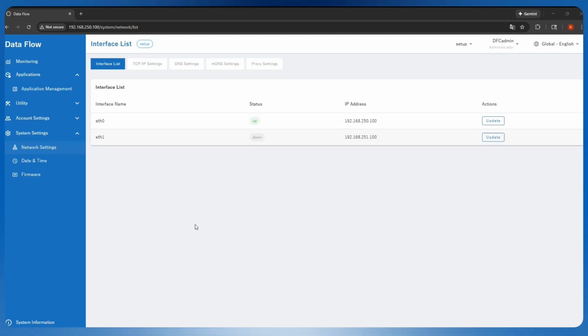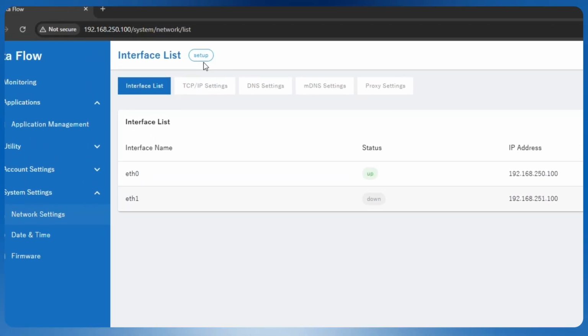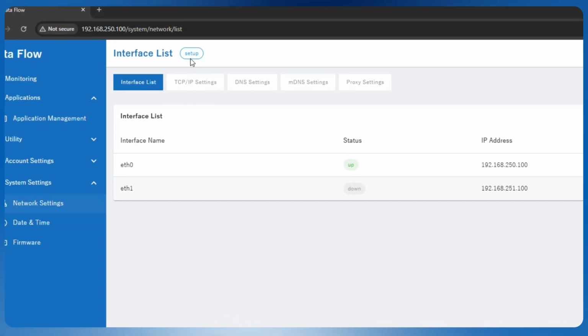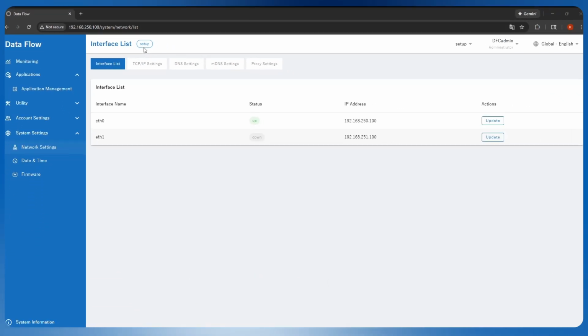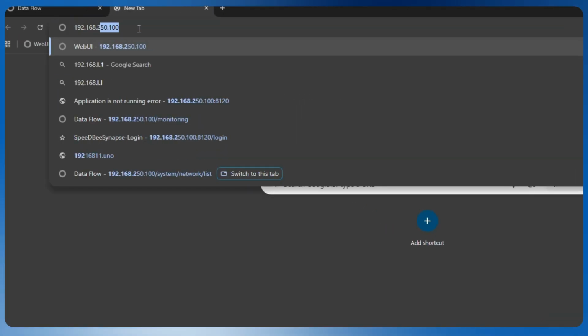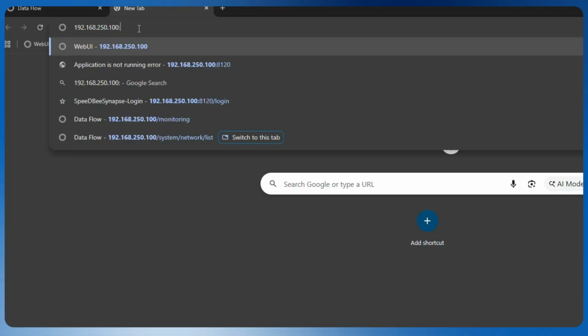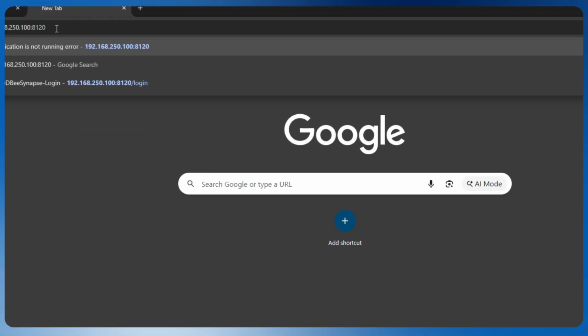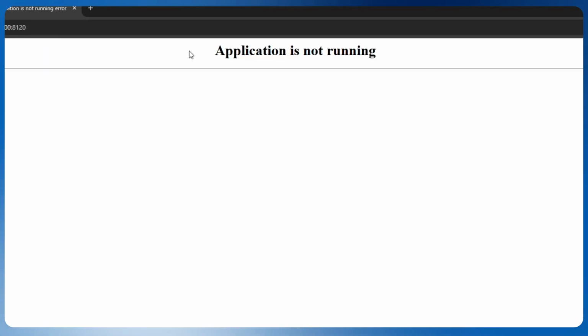After the initial setup is completed, you will notice that the DX100 controller is in the setup mode. This is indicated by the setup indicator right next to the interface list. When the DX100 controller is in the setup mode, the SpeedB Synapse application is not executing. We can verify this by typing in the IP address of the DX100 controller followed by :8120, and as you can see, the SpeedB application is not running.